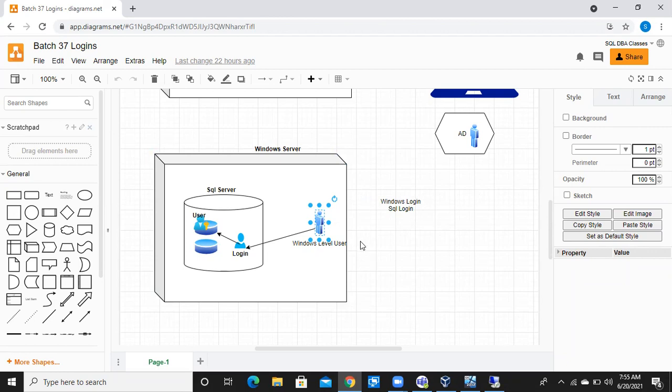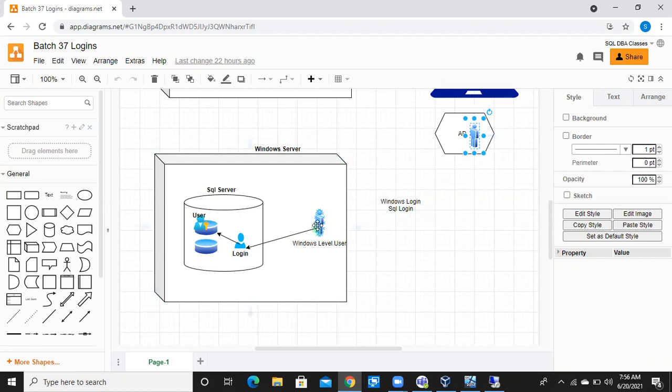So first of all, I want to create a Windows login. What is the prerequisite? Because this is a Windows user, it should exist either in the Windows machine or in the Active Directory level. As of now, we don't have Active Directory set up, so just to show you, I'm creating a user at the Windows level, but usually in the organization, all the users will be created in the Active Directory. I'll tell you what Active Directory means, how to create and configure it, and what its uses are. Everything we'll discuss in the coming classes.